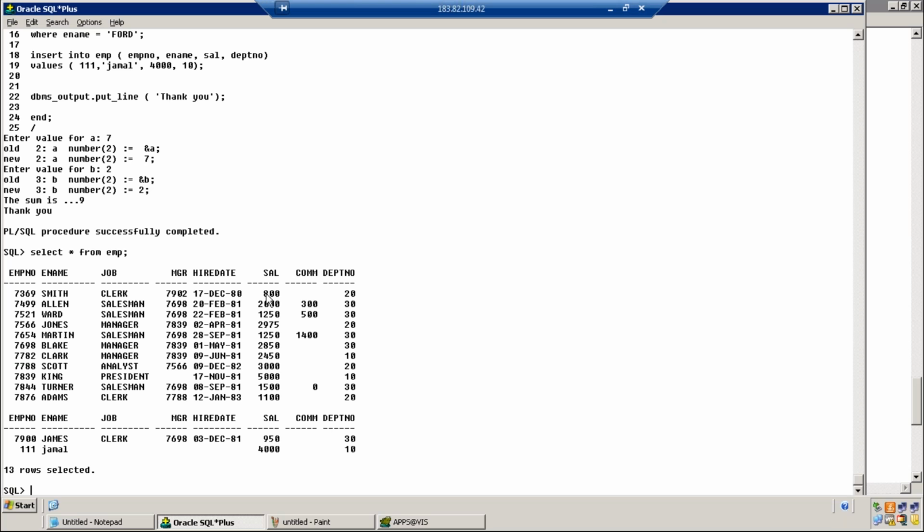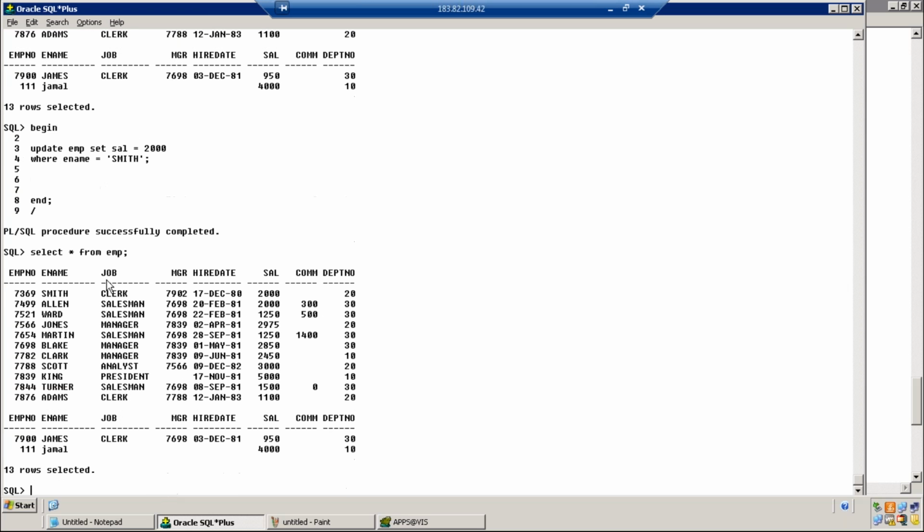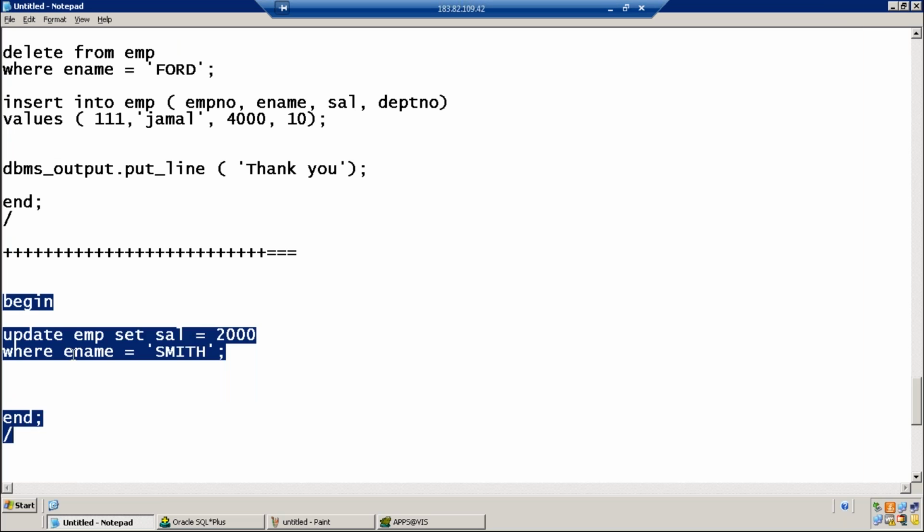Currently the value of Smith's salary is 800. Successfully completed. Now 800 has been updated to 2000.